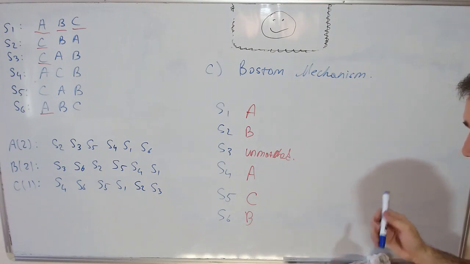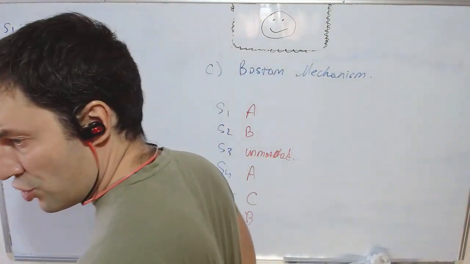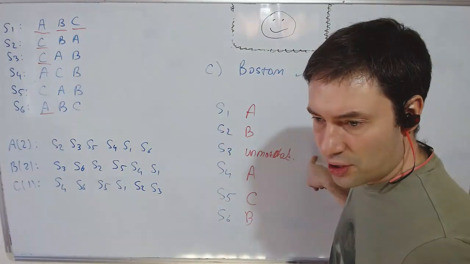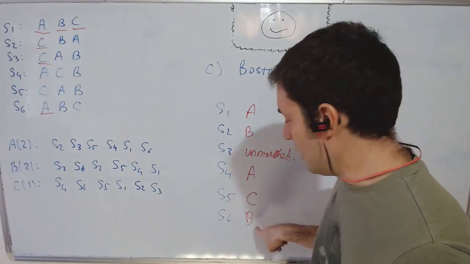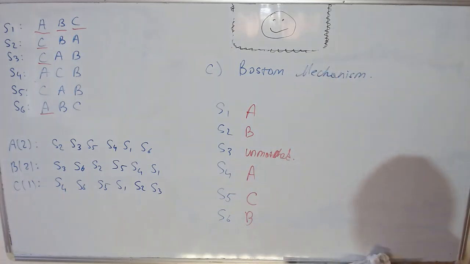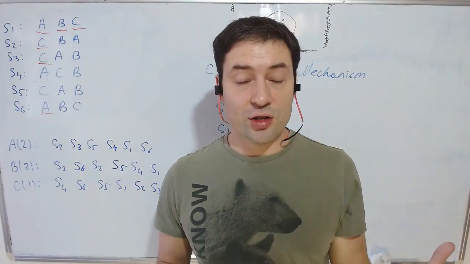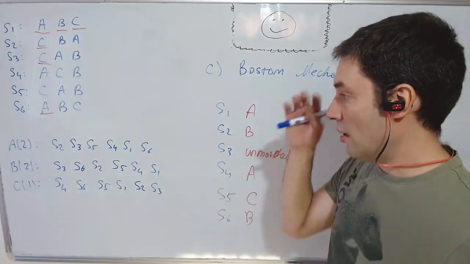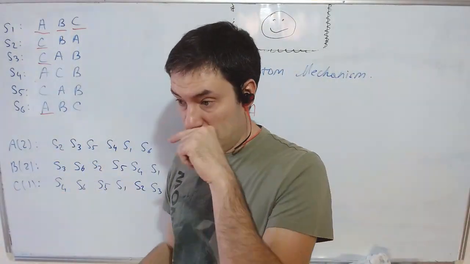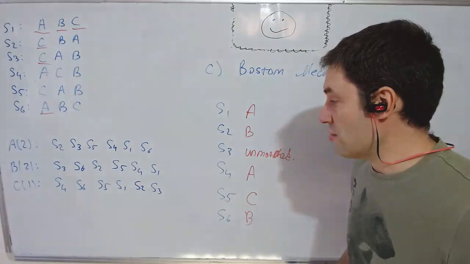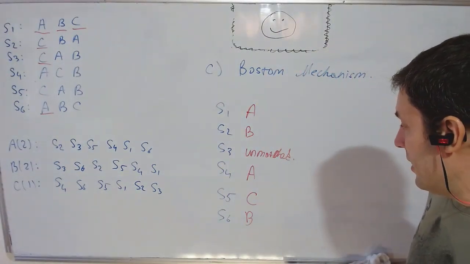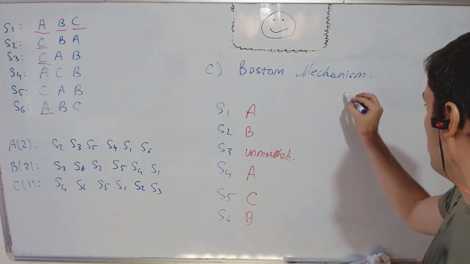All right, so that's what we get. And for this assignment, we have a couple of side questions. So let me first check. We got A, B unmatched, A, C, and B. The side questions that we have are efficiency, stability, and deviation. The reason we haven't asked for any deviations under A and B is that we know both of those mechanisms are strategy-proof for students, and for schools, we don't think about schools as strategic players here. All right, let's see. So efficiency.